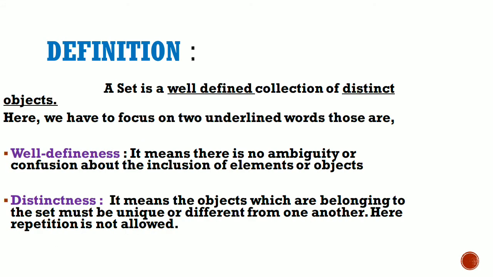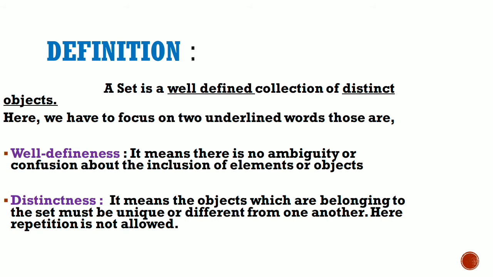First and foremost, we have to see what a set means. A set is a well-defined collection of distinct objects. I repeat once again: a set is a well-defined collection of distinct objects. Here you can see that two words are underlined. Those two words are very important. Without these two words, the definition is incomplete.